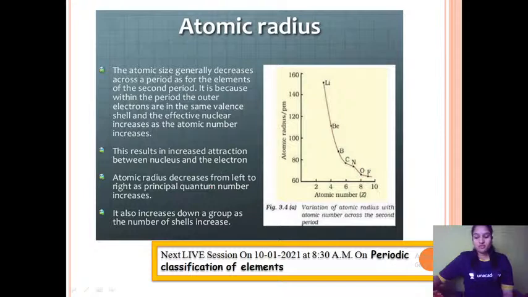But when you go from top to bottom in a periodic table, size increases. Why does size increase? Because at every step a new shell is added. When you add a new shell, definitely the size is going to increase. So this is about atomic radius.